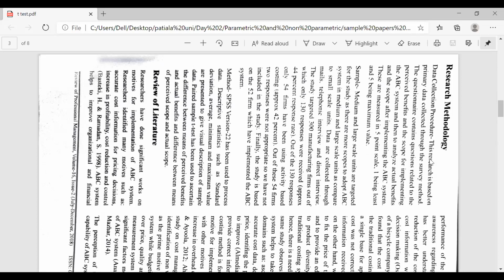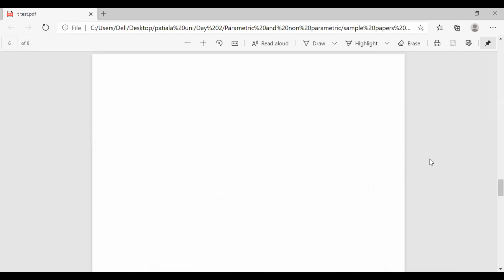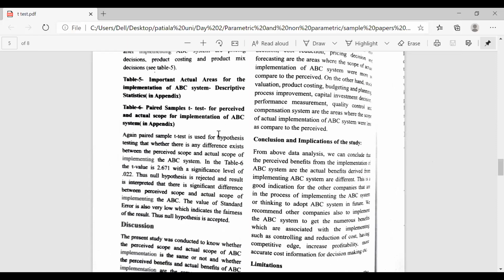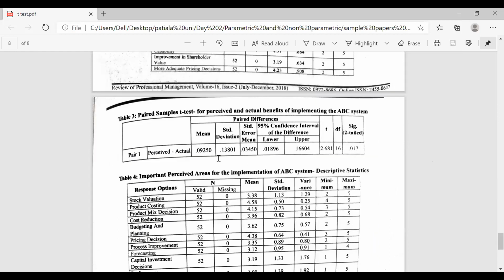Yes, ma'am. So paired t test लगाया, और फिर उसको रिपोर्ट किया है. देखिए आप, paired t test is used for hypothesis testing and whether there is any difference between the perceived scope and actual scope. टेबल्स देख लेते हैं, बाकी तो खैर क्या ही देखेंगे. Now pair 1, differences you can see, pair differences. This table we also received. Perceived, actual. Are you able to see now? Yes, ma'am. So this is how people use this.